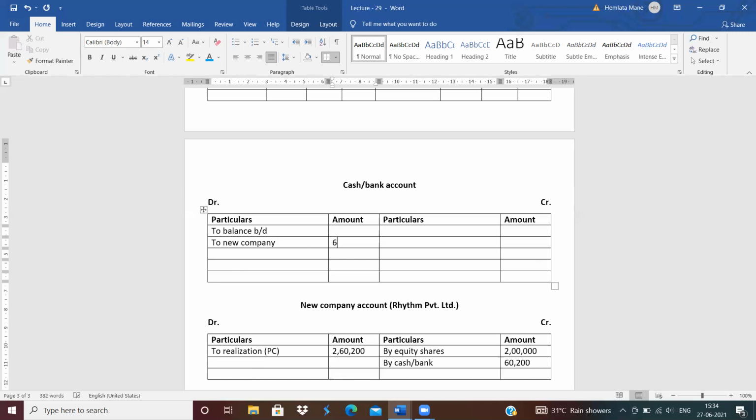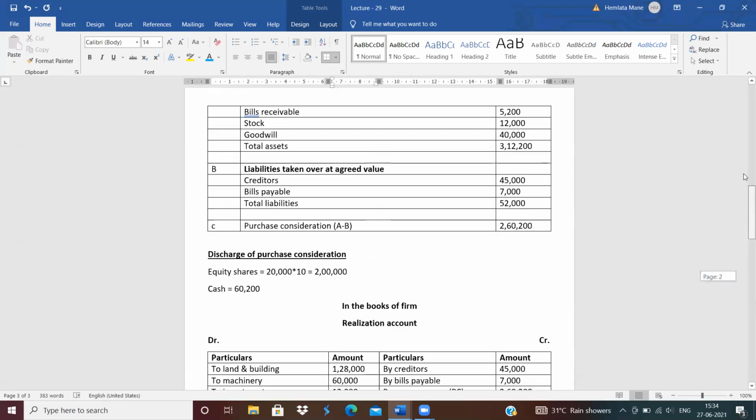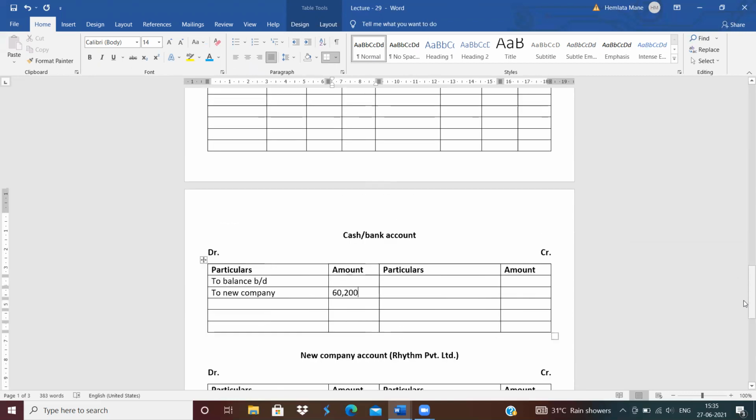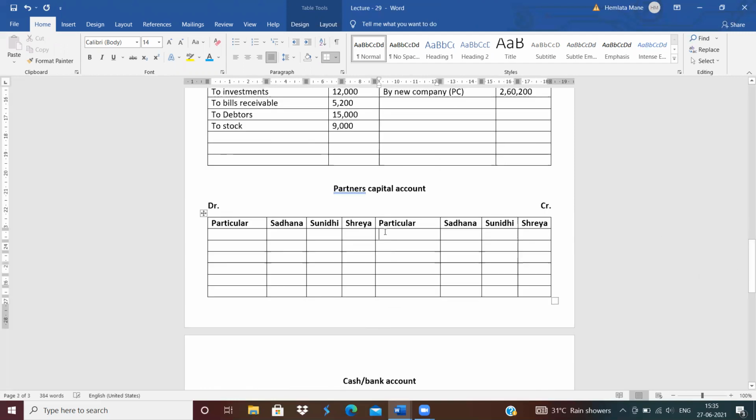How much is the amount? 60,200. And balance brought down. Amount written down of balance brought down of cash account is 12,800. So write down here 12,800. Clear? Also bring down the amount of capital by balance brought down. By balance brought down. Sadhana, how much is the amount of Sadhana? 70,000. Sunidhi, 50,000. Shreya, 60,000. Clear?